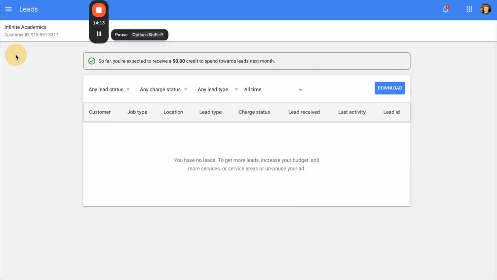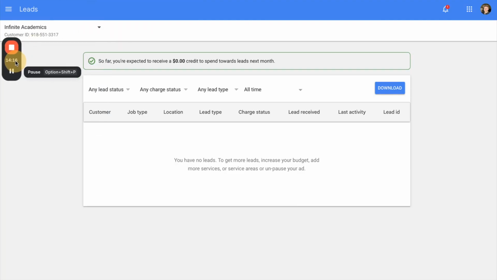Leads will appear here when they come in. Typically, they'll appear as not charged, meaning Google has not charged you for them yet. It's pending, like its little AI thing is still reading the transcript. Google will charge you for a lead if it's a relevant lead. So if the AI transcript deems, based on the phone call, the voicemail, the message, that yep, this is a guy looking for a new roof, they're going to charge you for it. Now, if the AI transcript picks up, hey, I'm looking for a job, you guys hiring, Google probably won't charge you for that lead since it's an invalid lead.